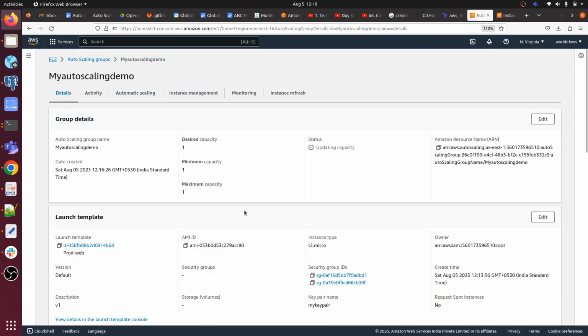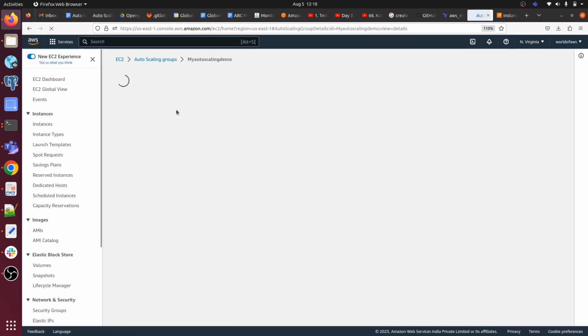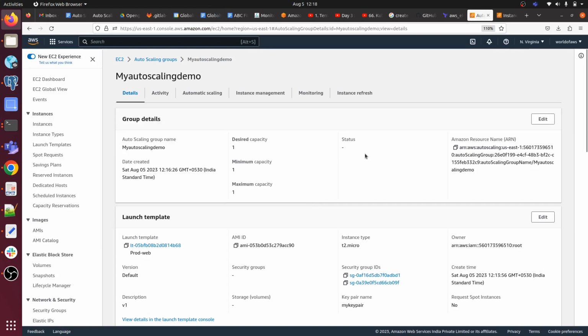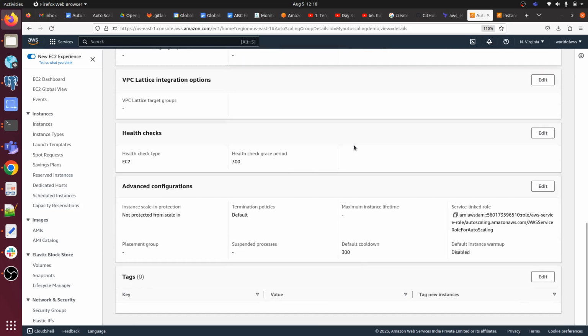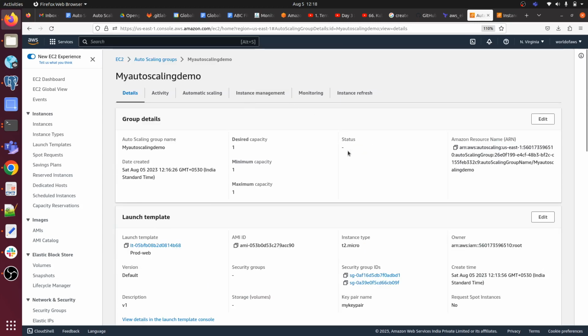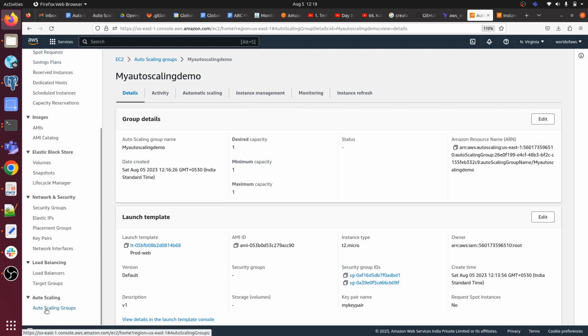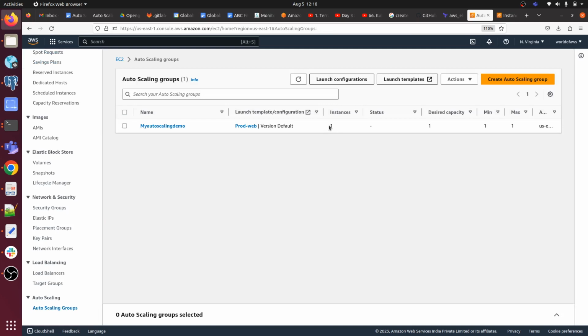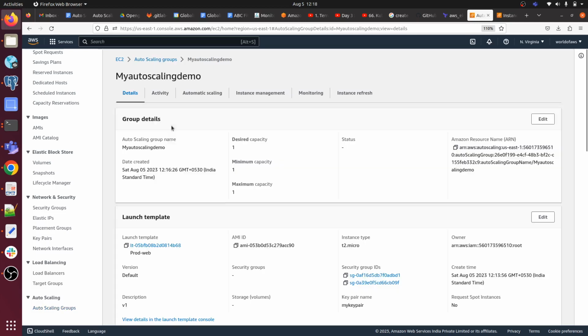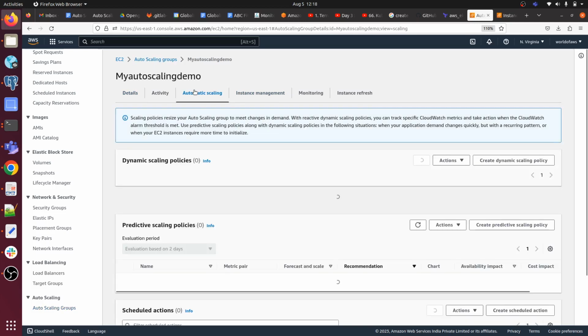Go to the details here, and it's saying it's still updating. So let me refresh it. Status is not showing here. Go to the auto scaling, click on this. Here the default version is 1. Click on this. Status, automatic scaling.